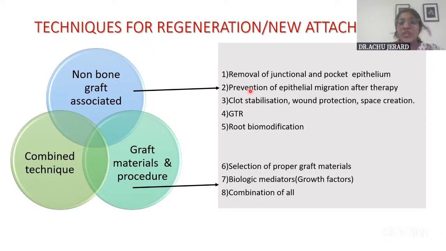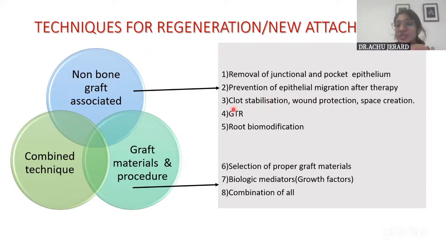So non-bone graft includes removal of the junctional epithelium or pocket epithelium. The pocket is being removed. Then prevent the epithelial migration into that space after the therapy. For that, you need to stabilize the clot, protect the wound, and stabilize and create the space there for the ideal cells to come and repopulate the area. That could be accomplished with different methods, and GTR is one of them.